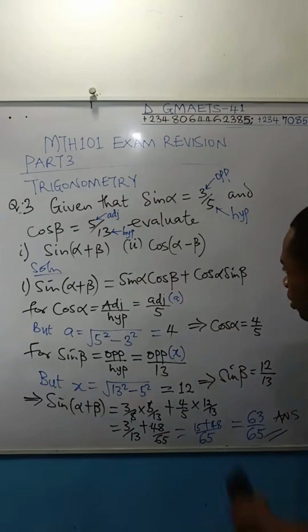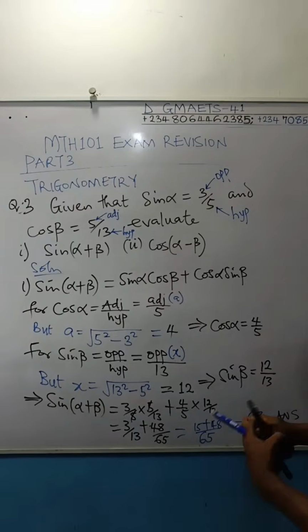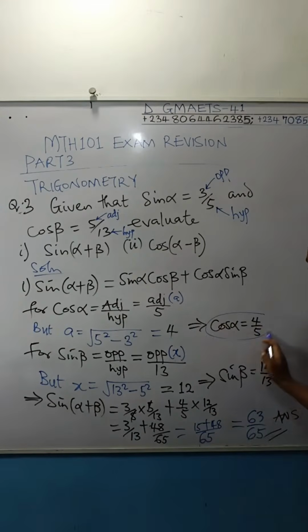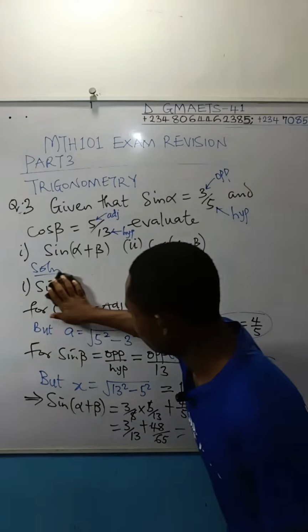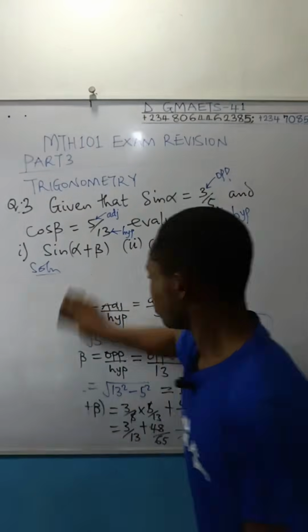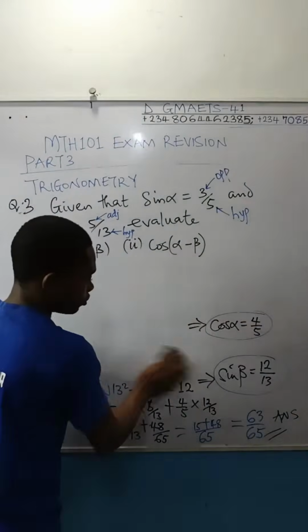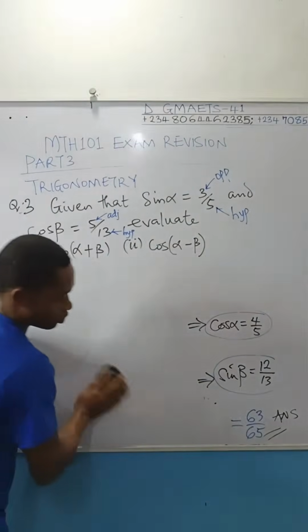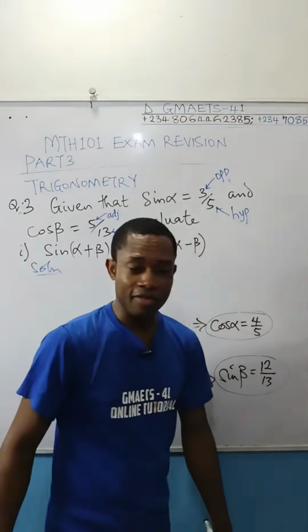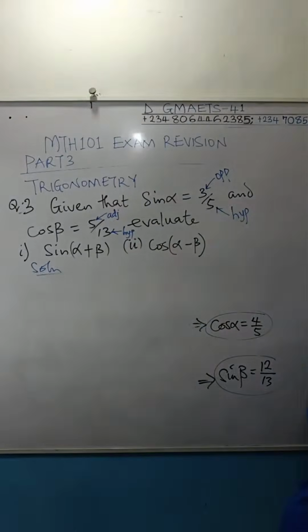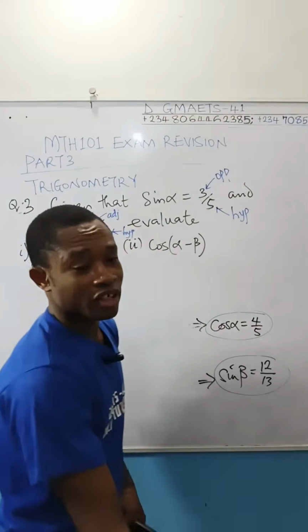I'm wiping so that we can evaluate the other ones. I need the value of this cos alpha, so let me indicate it. I need the value of sine beta, let me indicate it. I'm going to wipe off the other things from the board. Please take note, that's 63 over 65. Assuming it is reducible, if you could reduce that fraction, you have to reduce it.